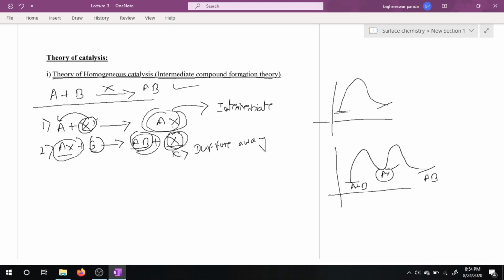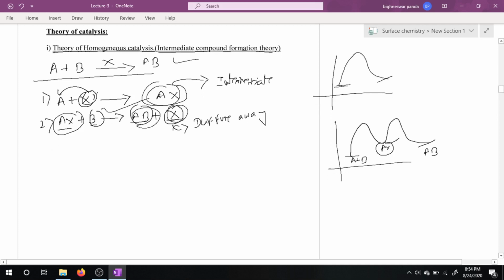So this is the intermediate compound formation theory, and it is applicable only and only for homogeneous catalysis.